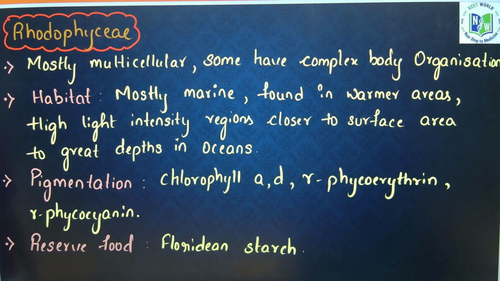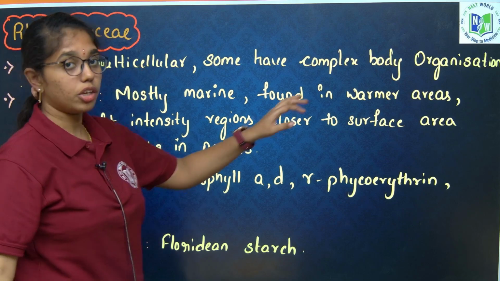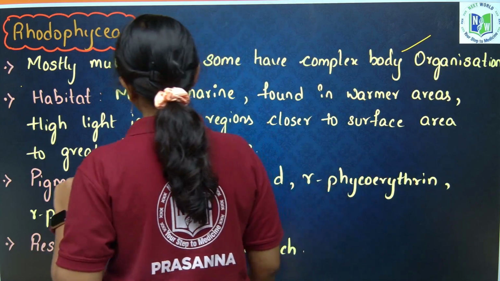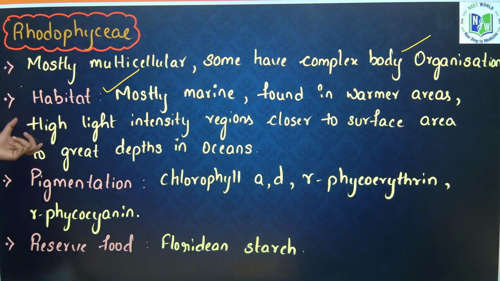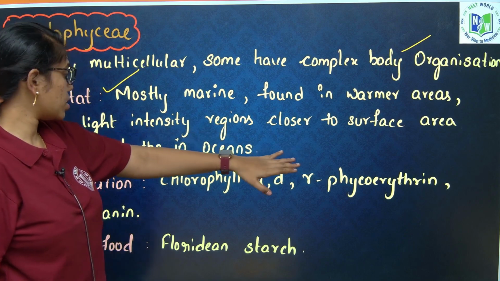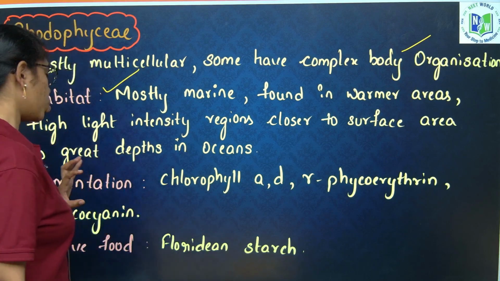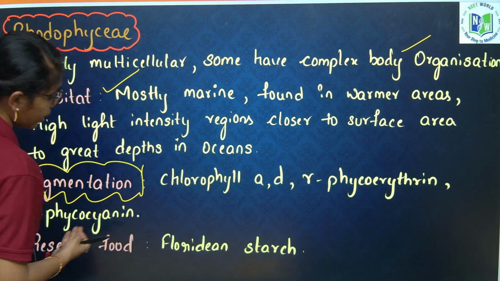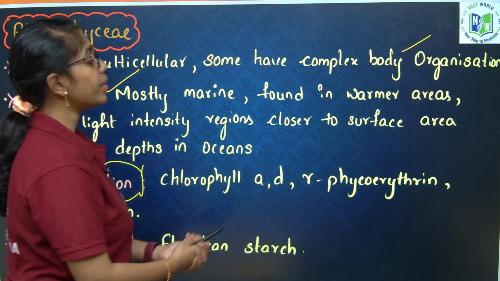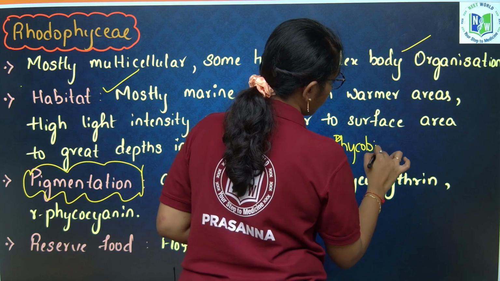Next, Rhodophyceae. The third class of algae is Rhodophyceae, wherein most of them are multicellular. Some have complex body organization. As for habitat, mostly it is marine and found in warmer areas, high light intensity regions closer to the surface of oceans. They are also found deeper inside the oceans and on the surface of the oceans too. Pigmentation includes chlorophyll a, d, phycoerythrin and phycocyanin. Phycoerythrin and phycocyanin come under phycobilin pigments.